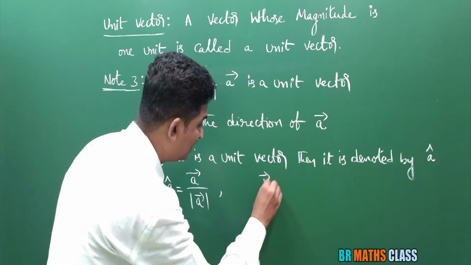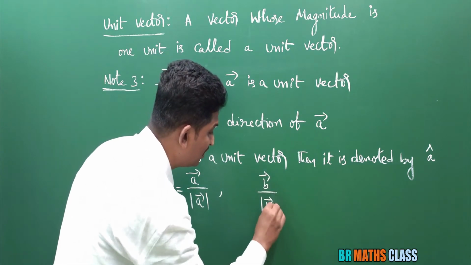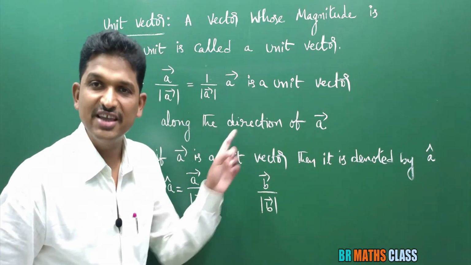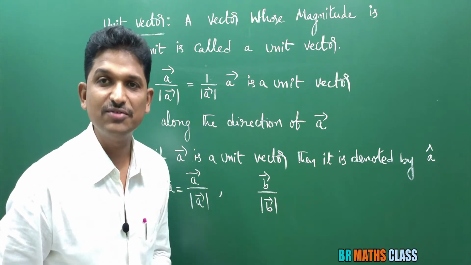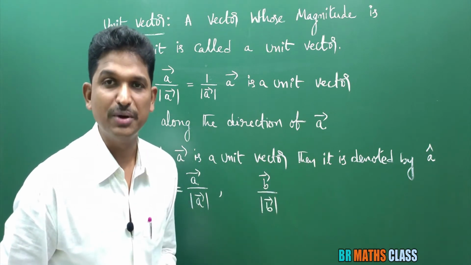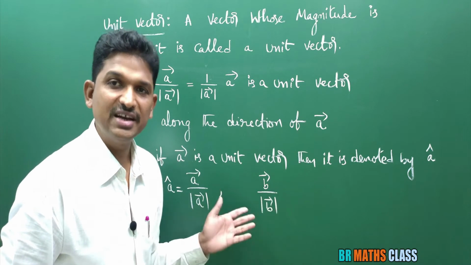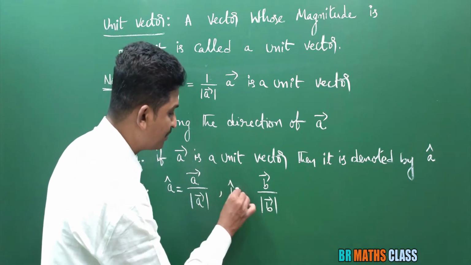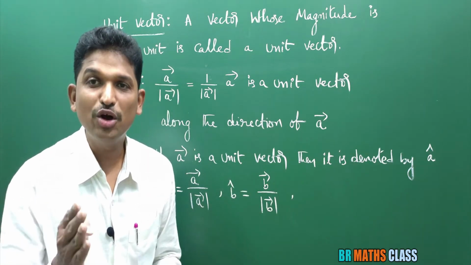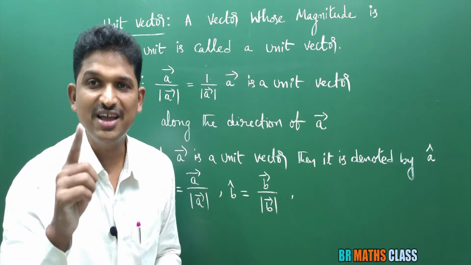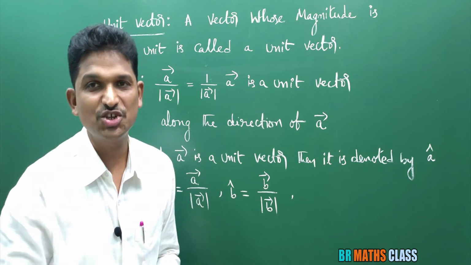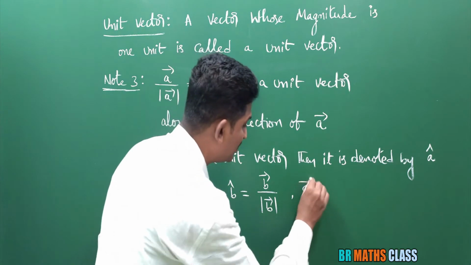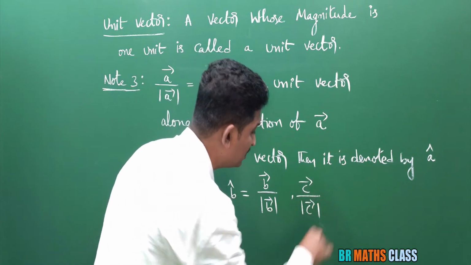Yes, b bar divided by magnitude of b bar. What is this? This is the unit vector. What is the direction of this vector? Along the direction of b bar. Simply, we can write it as b cap. What is the unit vector along the direction of c bar? Very simple: c bar divided by magnitude of c bar.